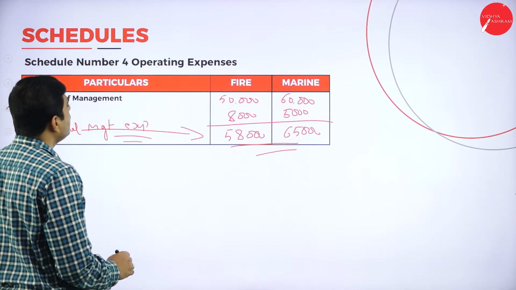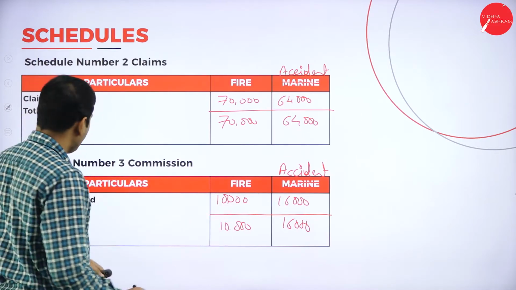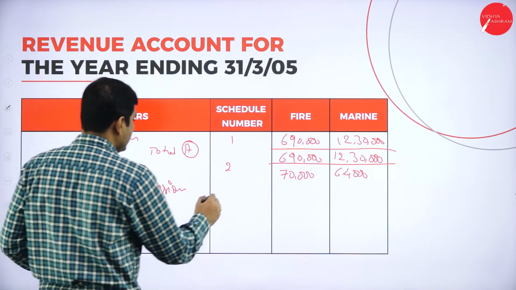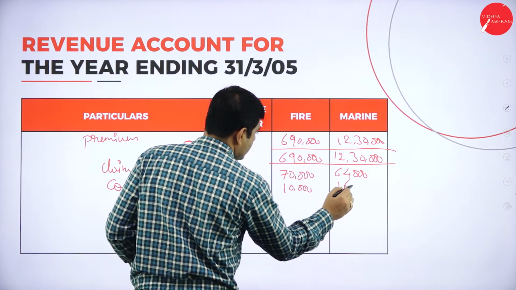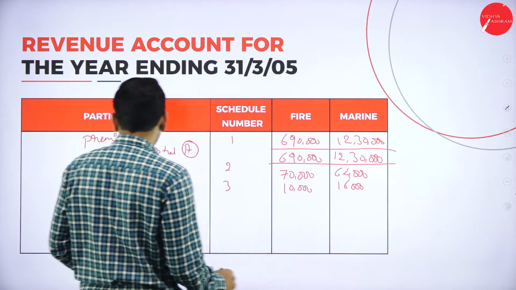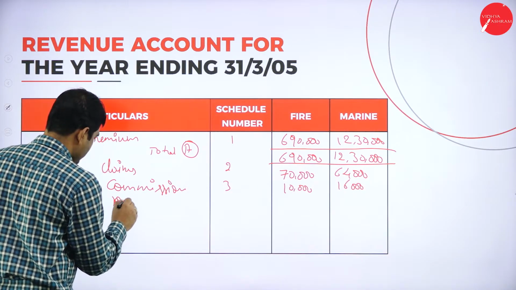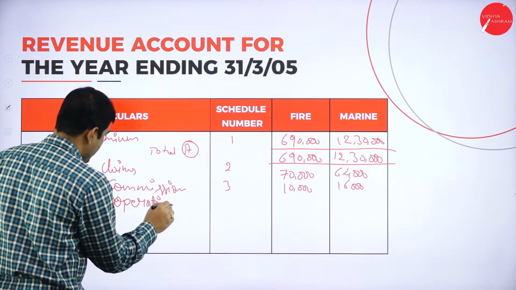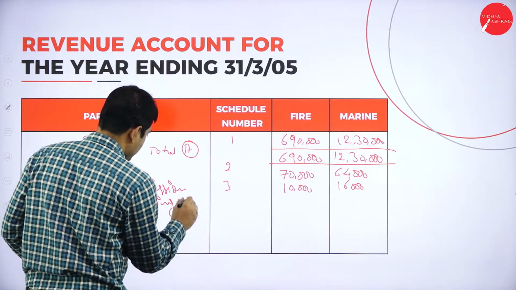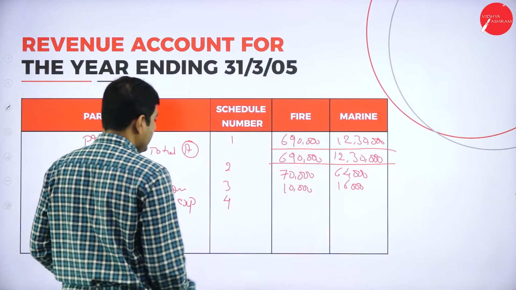So what is our commission? See, look at the commission: 10,000, 16,000. Schedule number 3, 10,000 and 16,000. Next one, last one, management expenses, operating expenses. Schedule number 4. What is our operating expense? 58, 65.